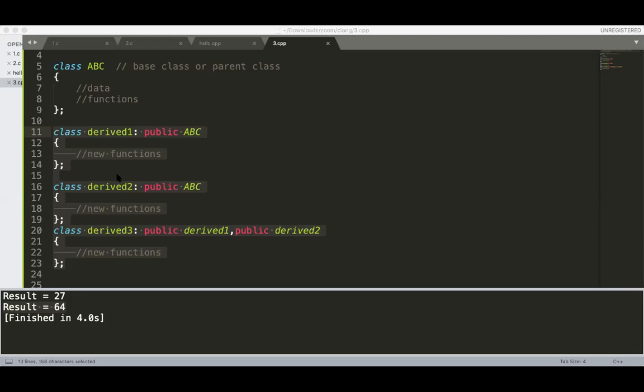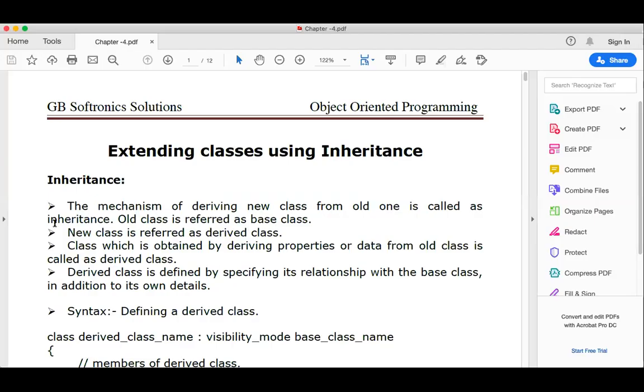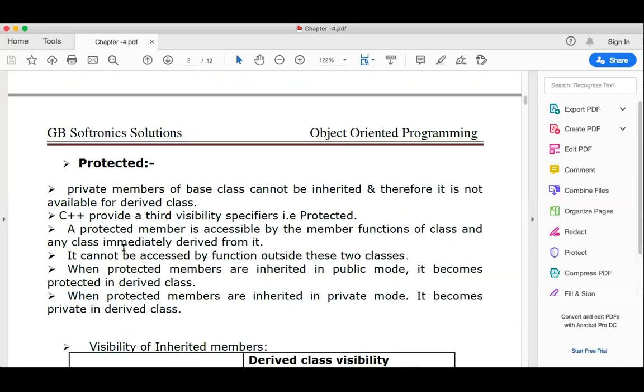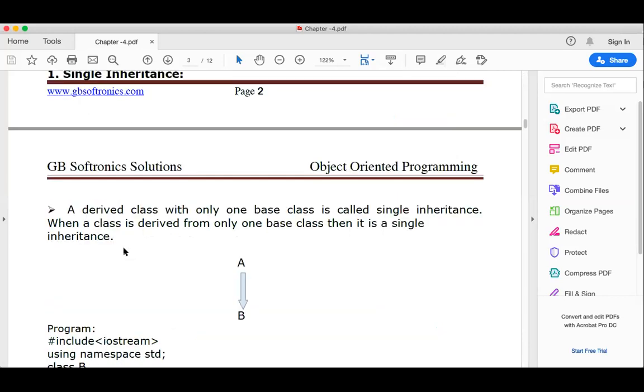So I have shared that PDF with you. Have you gone through it? Yes, sir. That chapter 4 PDF. In that chapter 4 PDF, I have mentioned all these things. Extending classes using inheritance. You can see here.